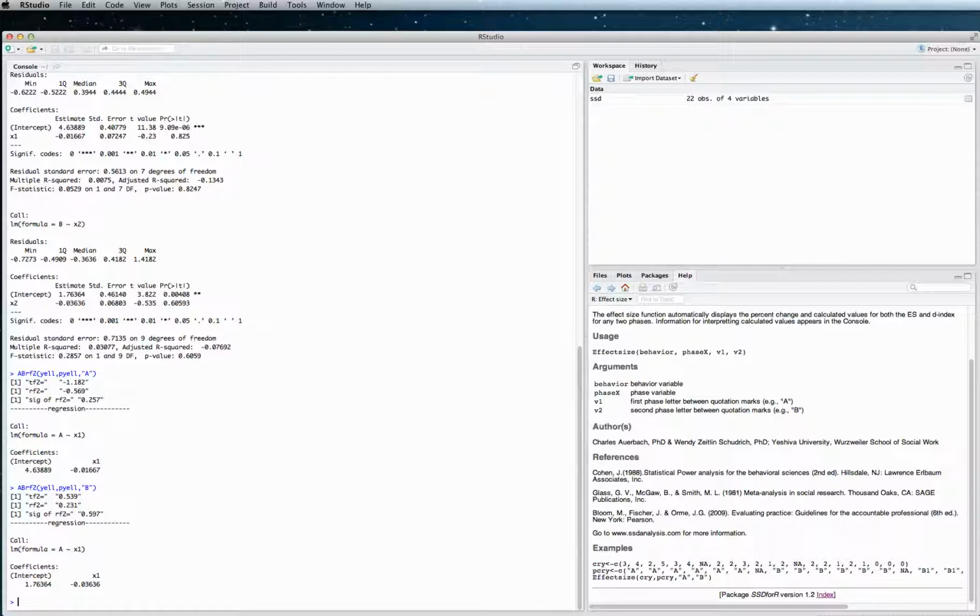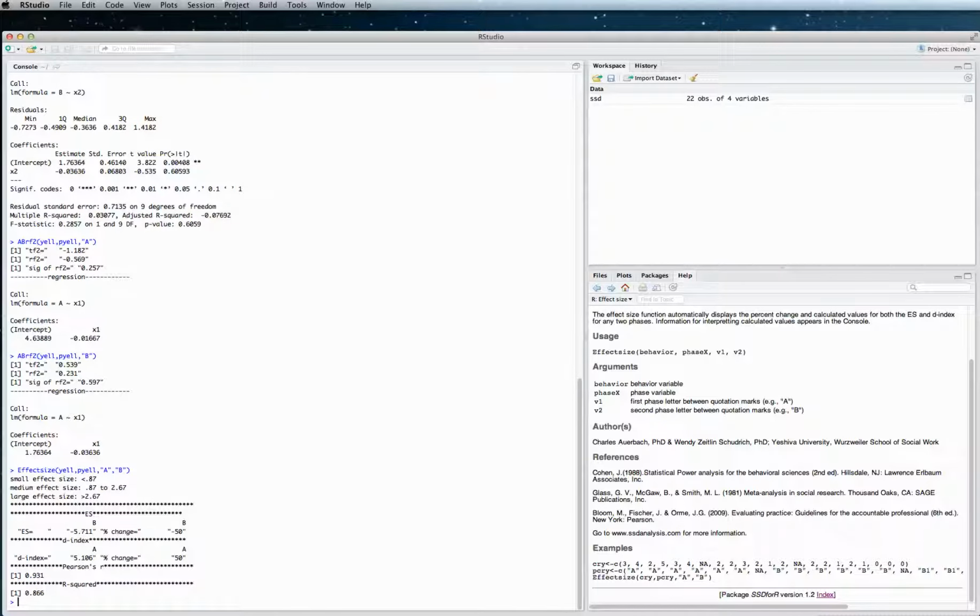And let's type effect size, and we're going to type YL, comma PL, comma A, the two phases you're going to compare, and then comma B. And notice that the phase letters are between quotation marks, and then hit enter.